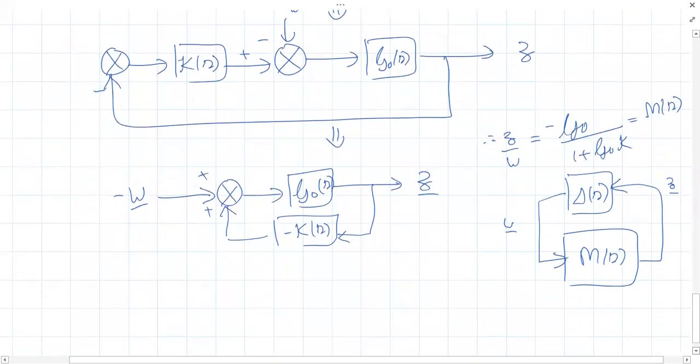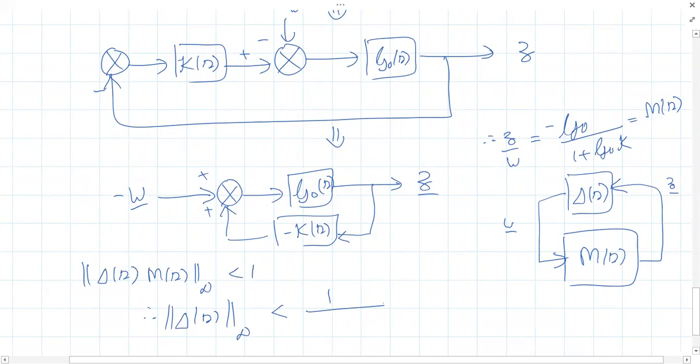So as per small gain theorem, what's the condition? Infinite norm of delta of S and the nominal plant must be less than 1, or how much perturbation can be tolerated? Infinite norm, which is less than 1 divided by what? Infinite norm of the nominal plant. Okay. So how can we represent this thing? This can be written like this: G naught into I plus G naught K inverse.